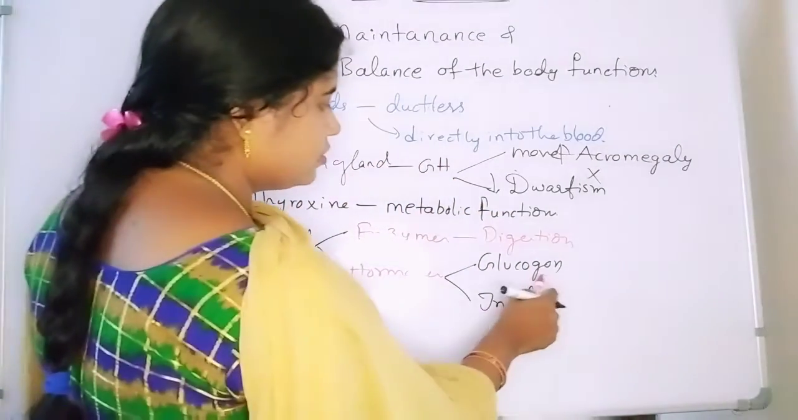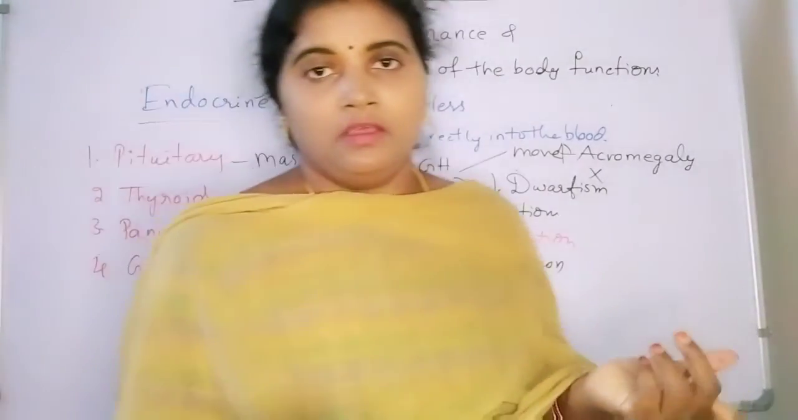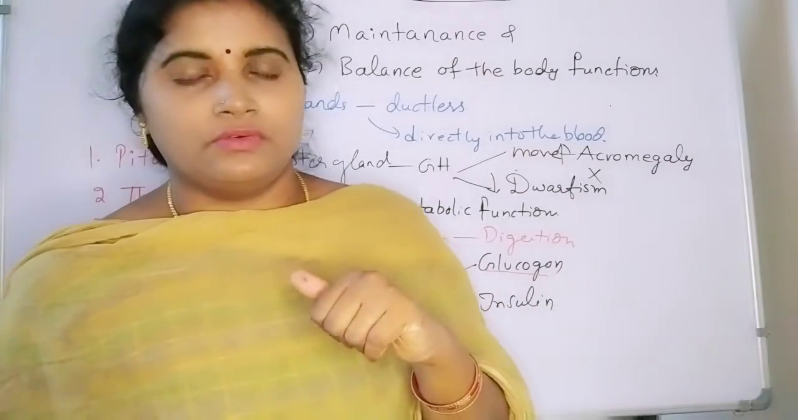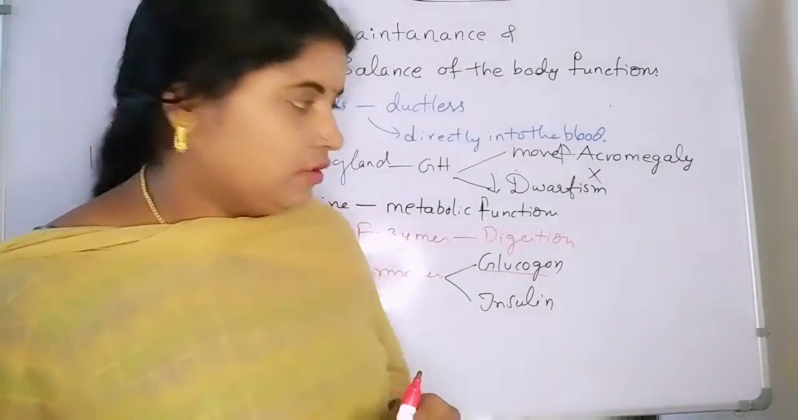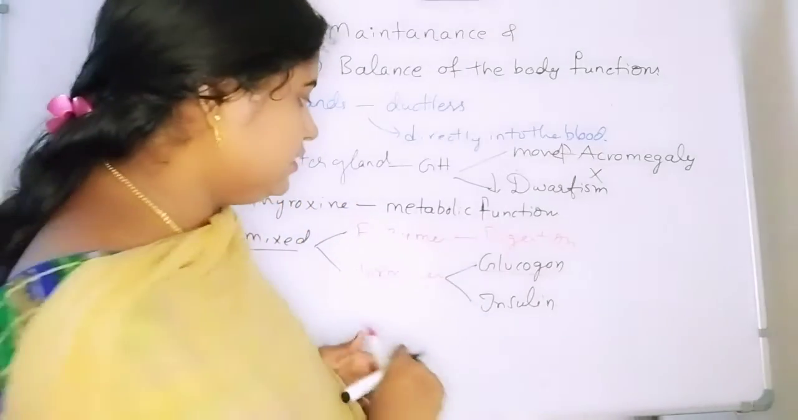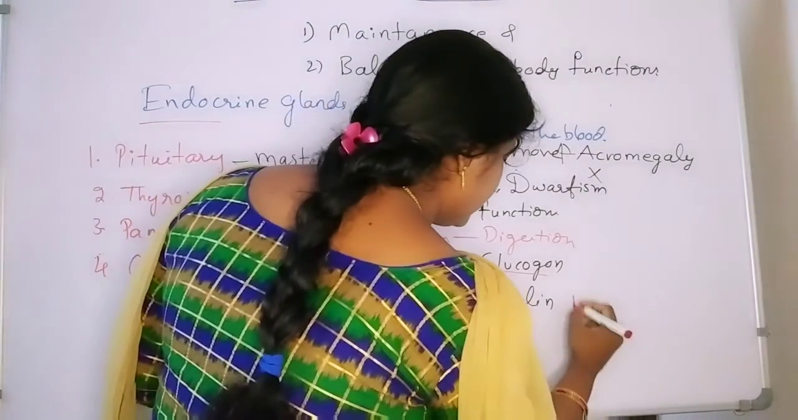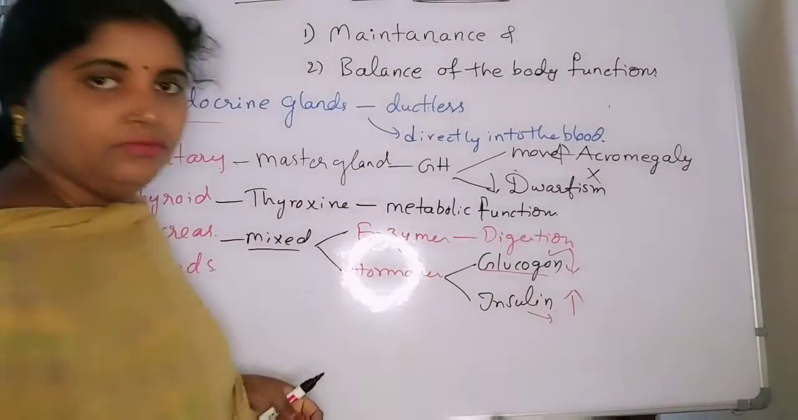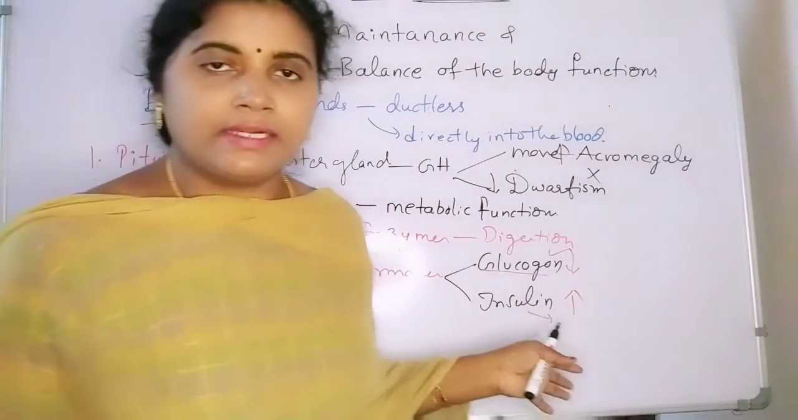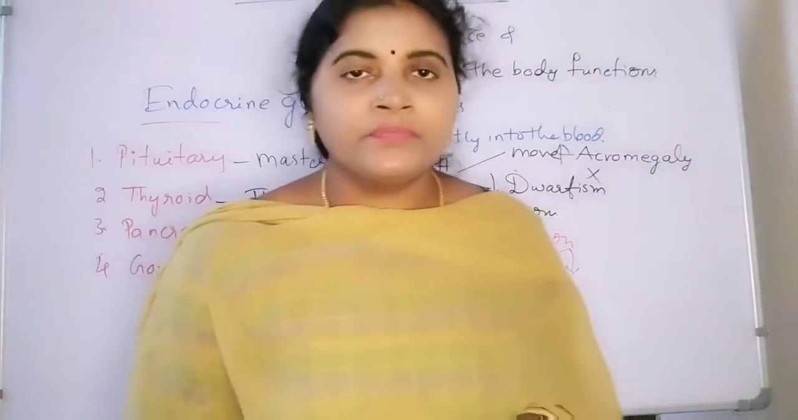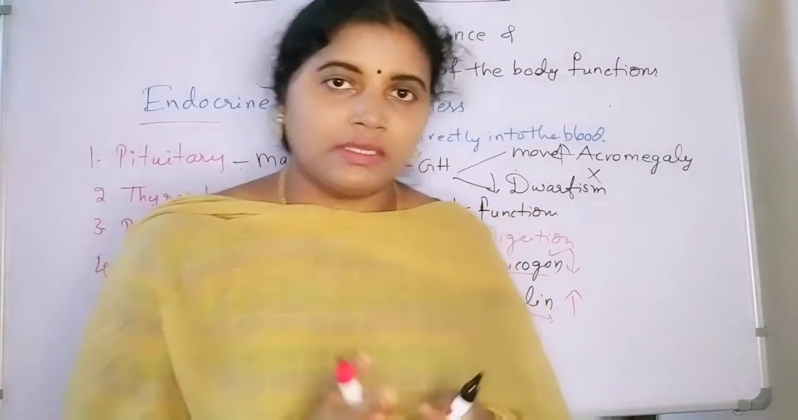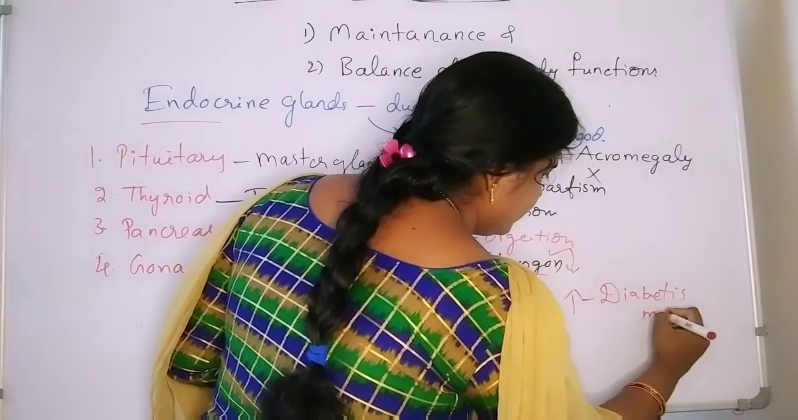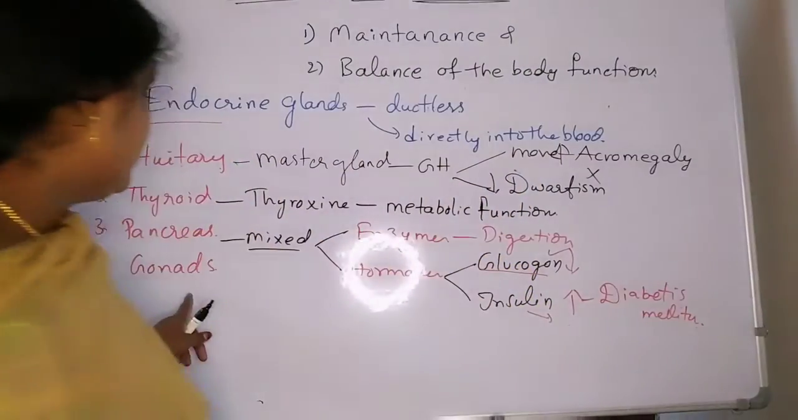And then glucagon: if the sugar levels decrease, glucose is going to be released to balance the glucose levels in the blood. So if the glucose levels increase, insulin is going to be secreted, and if the glucose levels decrease, glucagon is going to be secreted. So what is the condition we will get if the insulin levels decrease in the body? That is diabetes mellitus. Okay, right? The disease diabetes mellitus.